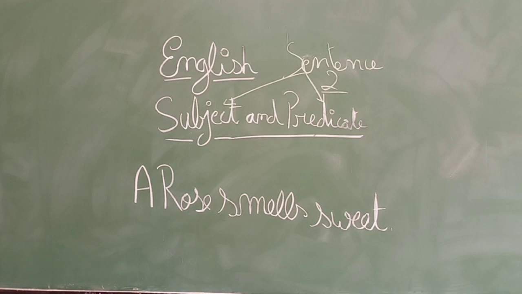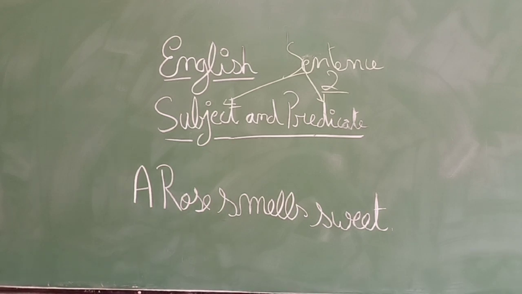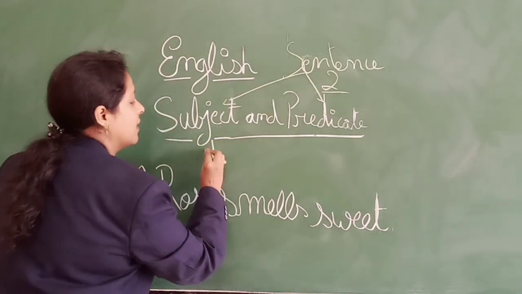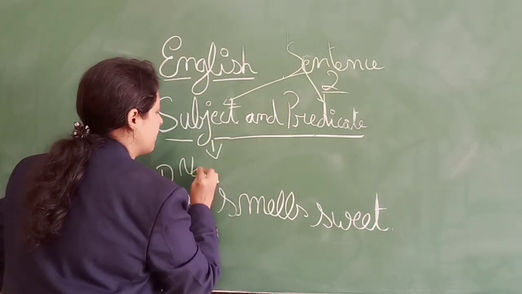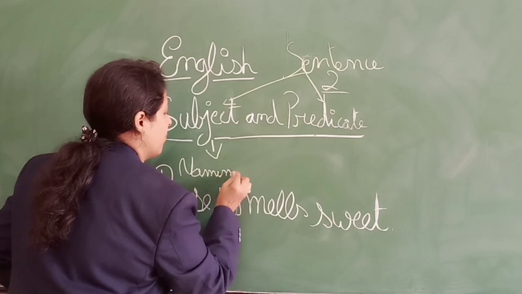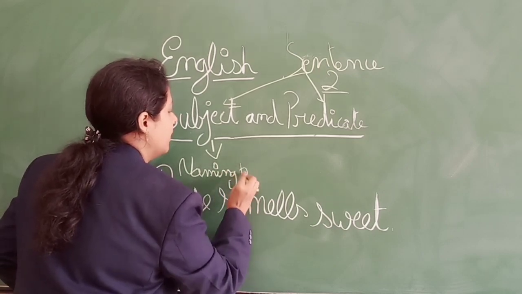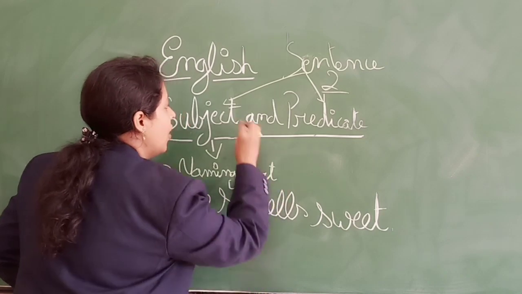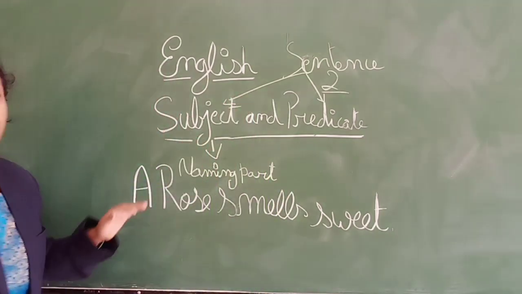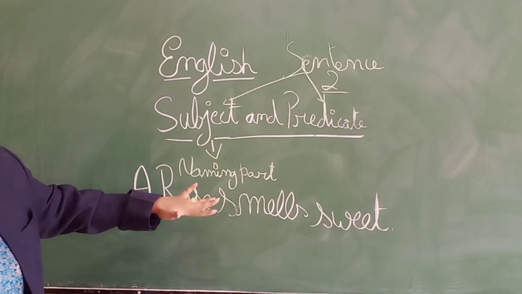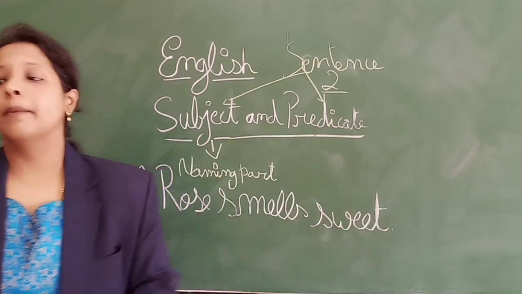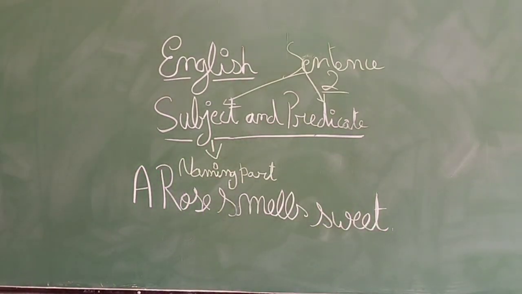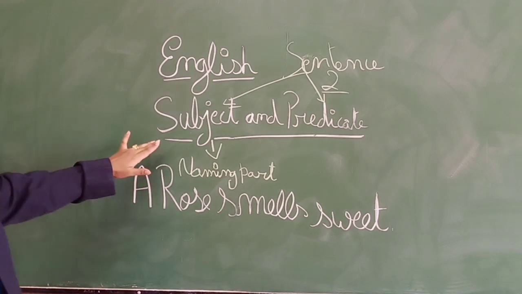So what is a subject, kids? Subject is nothing but the naming part. The naming part is called subject. The subject is the doer of action and it may be a noun or a pronoun.